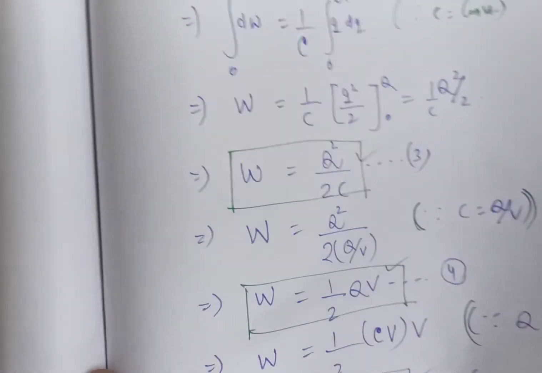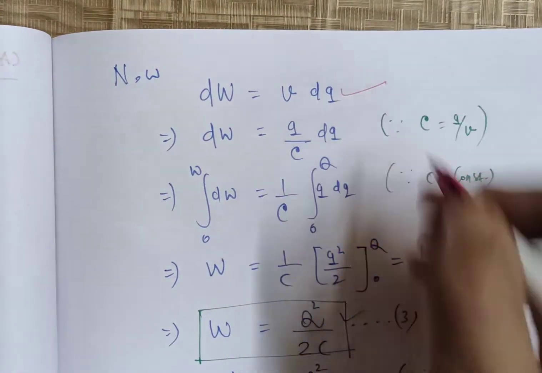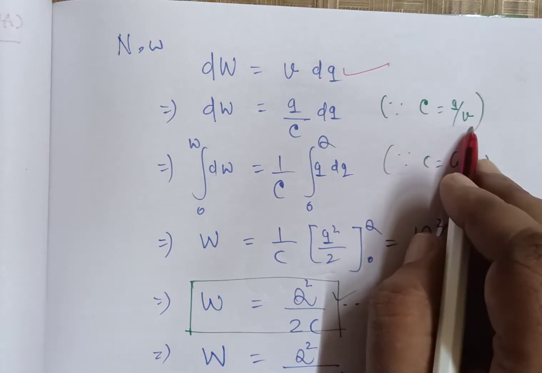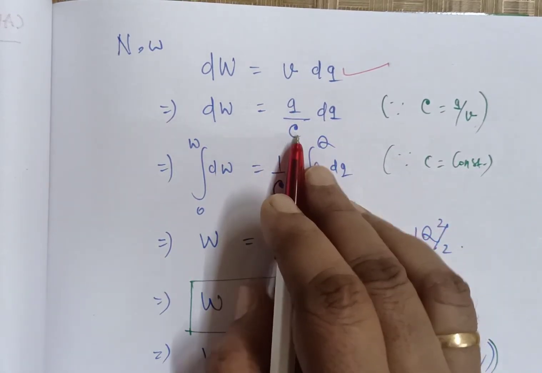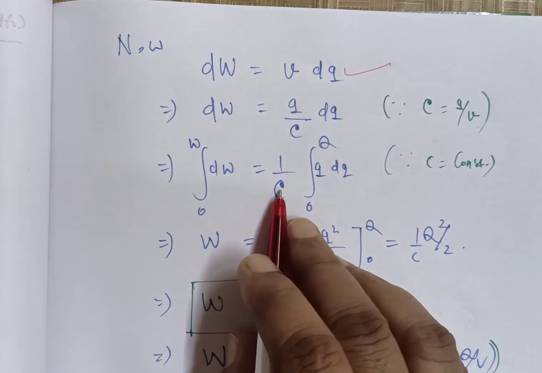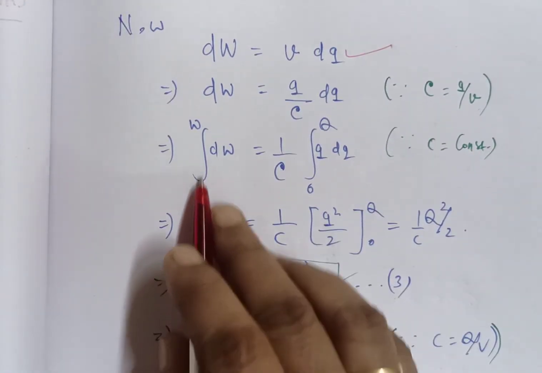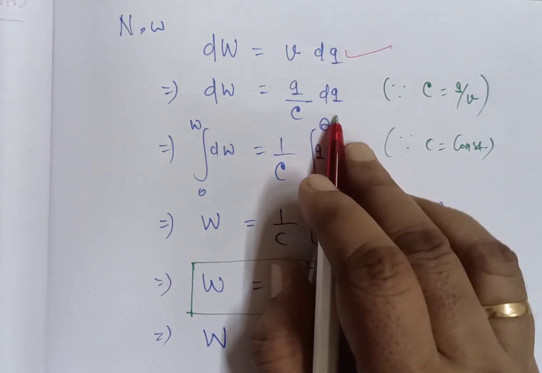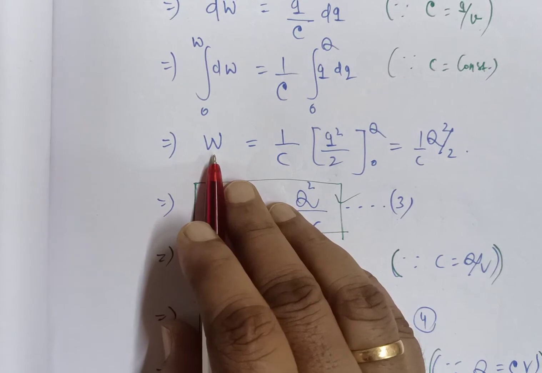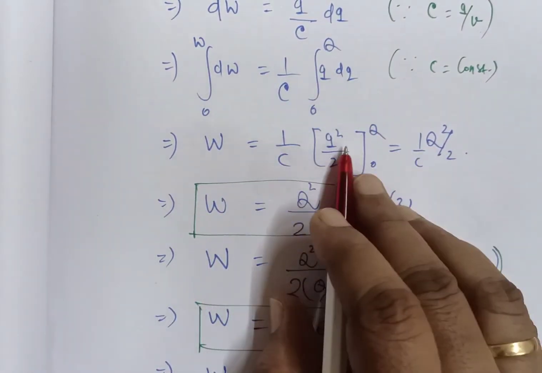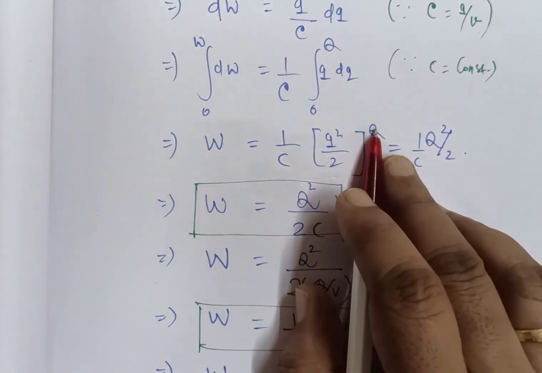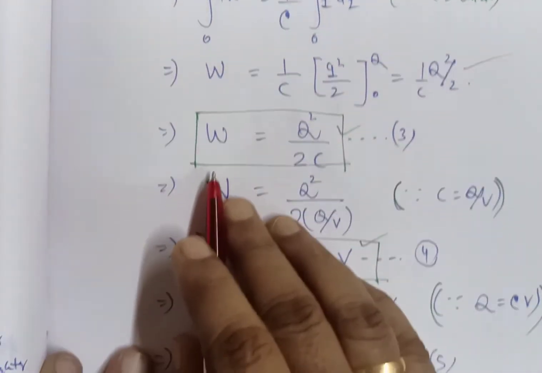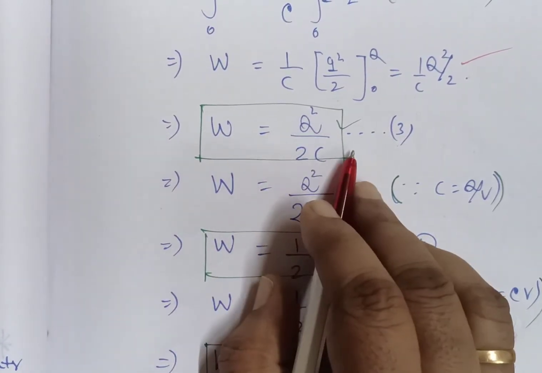Now we continue the derivation. We have dW is equal to V dq. Simply manipulate this: small v is q by C, because C is equal to q by v. Integrating both sides, with C kept constant outside, the limits of work done are 0 to W, and the charge is 0 to capital Q. On the left side we directly get W, and the integration of 1 by C into q dq is Q square by 2, with limits 0 to capital Q. So the formula is Q square by 2C. This first formula of work done we should remember.